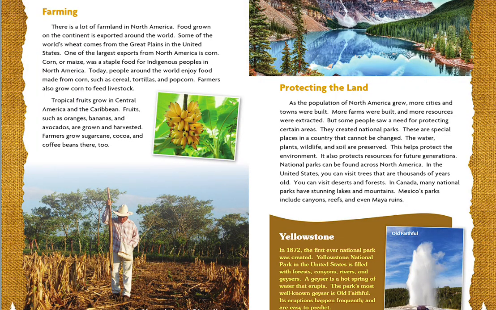Yellowstone. In 1872, the first ever national park was created. Yellowstone National Park in the United States is filled with forests, canyons, rivers, and geysers. A geyser is a hot spring of water that erupts. The park's most well-known geyser is Old Faithful. Its eruptions happen frequently and are easy to predict. Old Faithful.